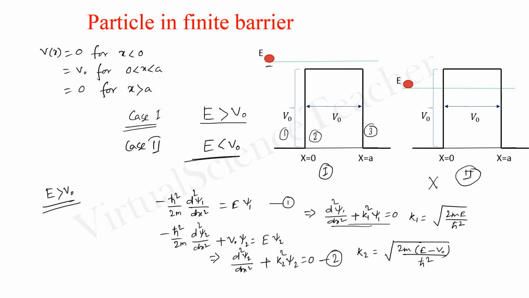And in region 3, what happens? Again we will write that in region 3, this is similar to region 1. So this can be written as d2 psi 3 by dx square plus k1 square psi 3 equals 0. This is for region 3.